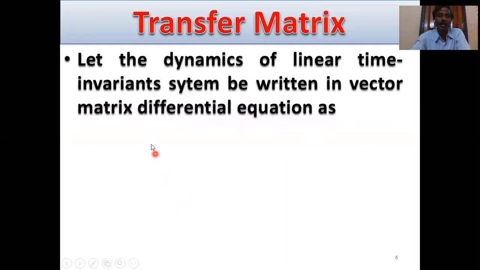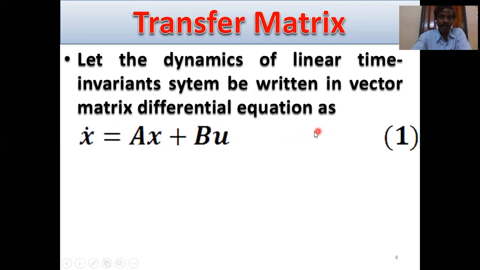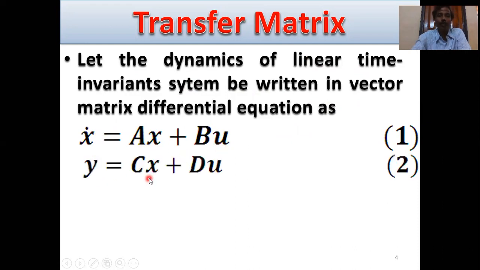Then transfer matrix. Let the dynamics of a linear time invariant system be written in vector matrix differential equation form as x dot equals Ax plus Bu and y equals Cx plus Du. And x dot equals Ax plus Bu is called the state equation, because derivative terms are on the left hand side and free of derivative terms on the right hand side.